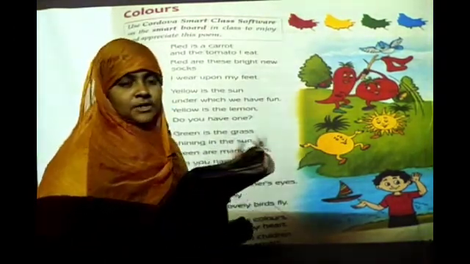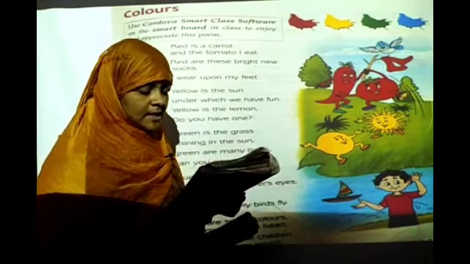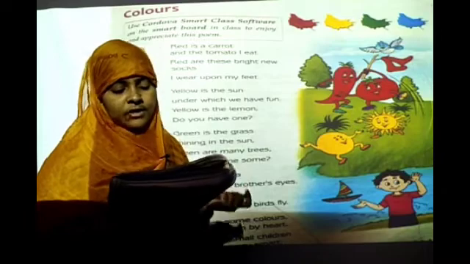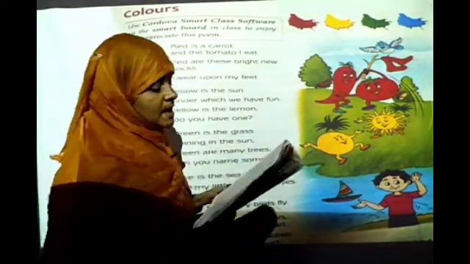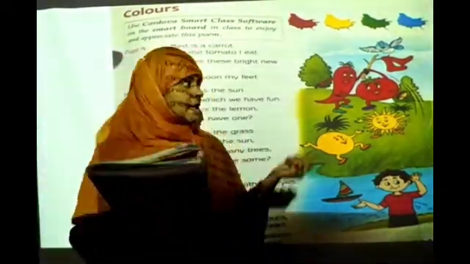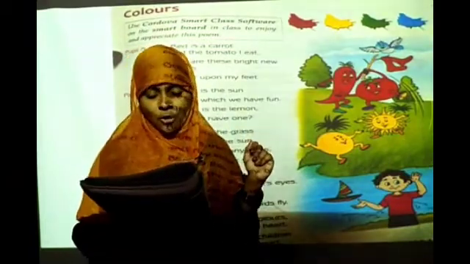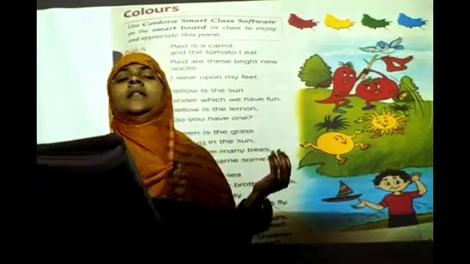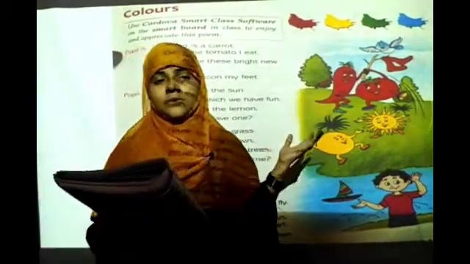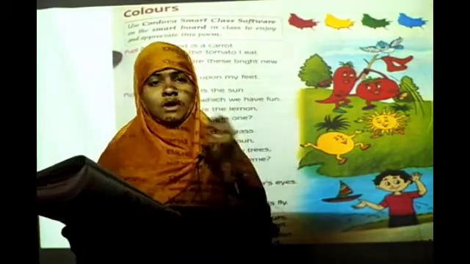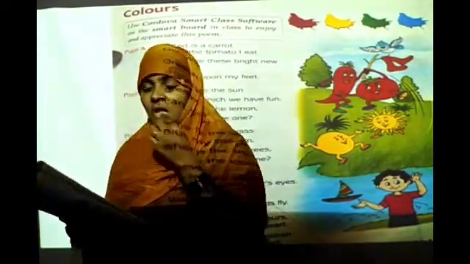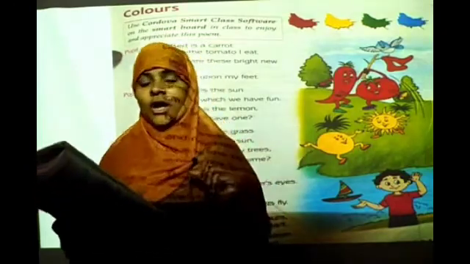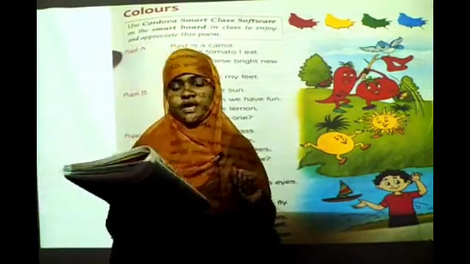Yellow. Next person B is saying, yellow is the sun under which we have fun, yellow is the lemon. Do you have one? So person B is saying that yellow is the sun. What is the color of the sun? Yellow. Yes. Under which we have fun. When the sun comes, what will you do? You will play, you will have fun, no? So what will be the color of lemon? It will be yellow color. So do you have any at your home?